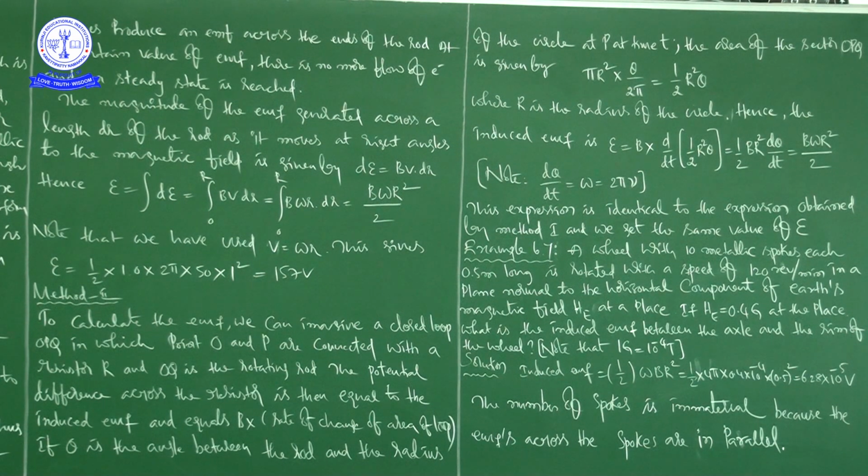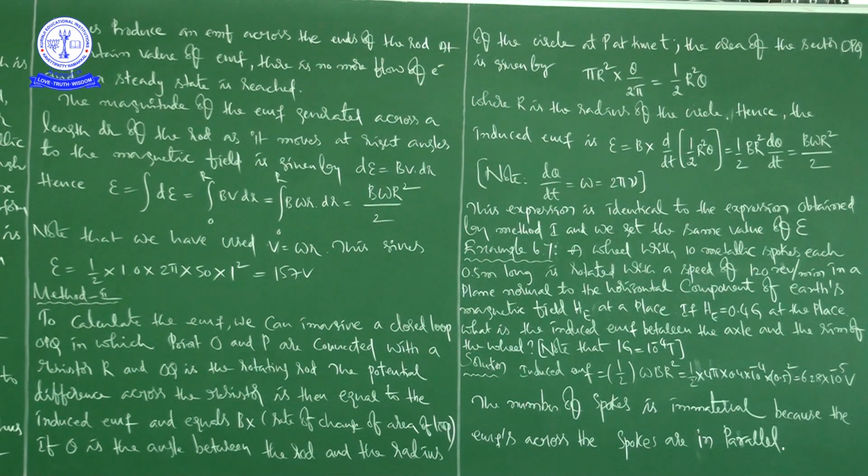You have to imagine a cycle wheel, but only 10 spokes. Each is 0.5 meters long and is rotated with a speed of 120 revolutions per minute in a plane normal to the horizontal component of Earth's magnetic field.